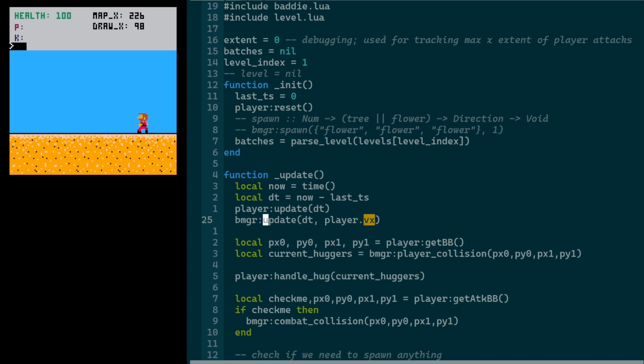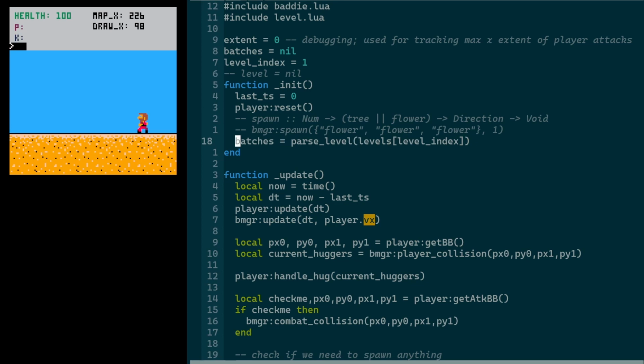Okay, let's look at some code. I made a few changes. So in main, I added this level index value, which is just going to be the current level that we're on. Right now there's only one, but we'll need to switch that around later. And then in our init function, so when the cartridge boots up, I'm doing the parse level and I'm passing in that global level index.